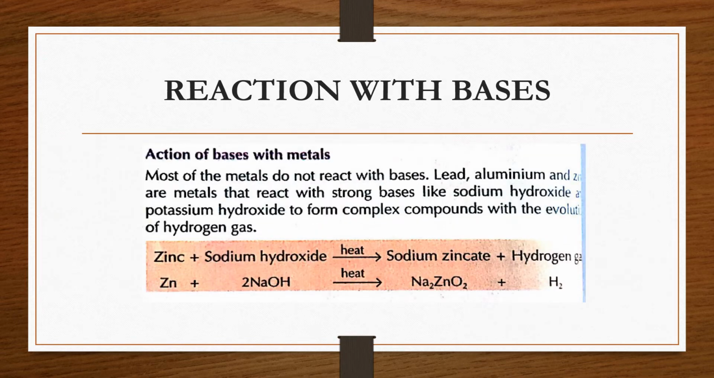Metals do not react with bases in most cases, but in exceptional cases like aluminium and zinc, they react with strong bases like sodium hydroxide and potassium hydroxide. They form complex compounds with the evolution of hydrogen gas.